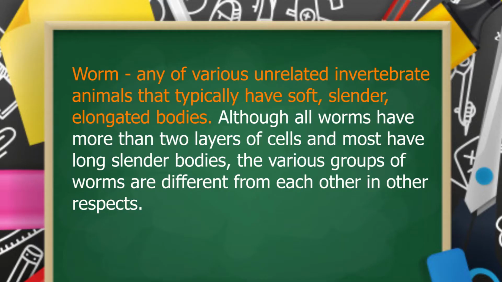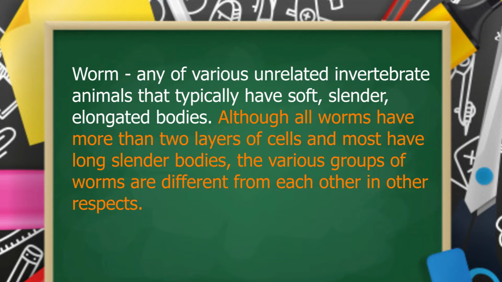Worm. Any of the various unrelated invertebrate animals that typically have soft, slender, elongated bodies. Although all worms have more than 2 layers of cells and most have long, slender bodies, the various groups of worms are different from each other in other respects.